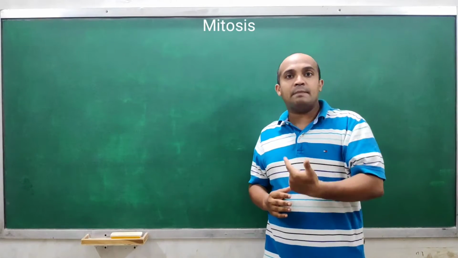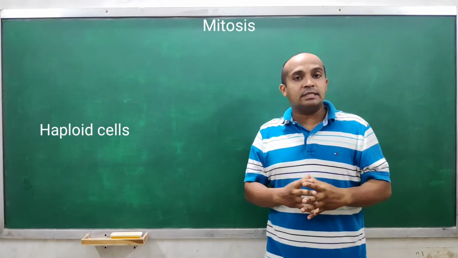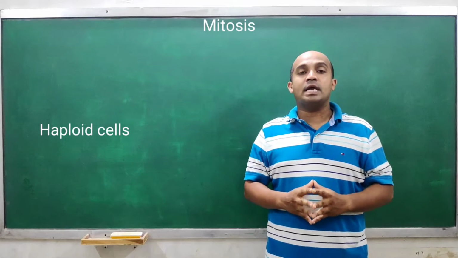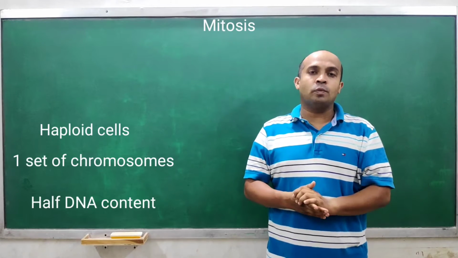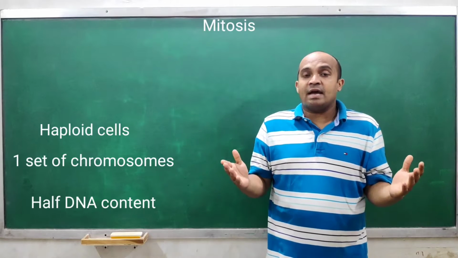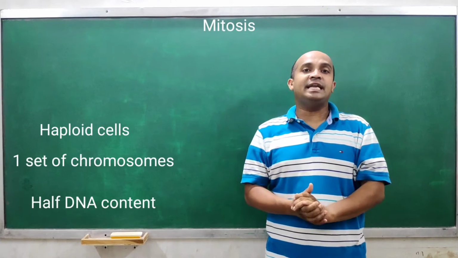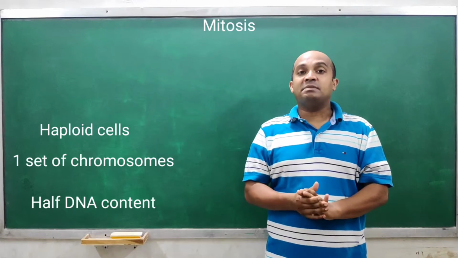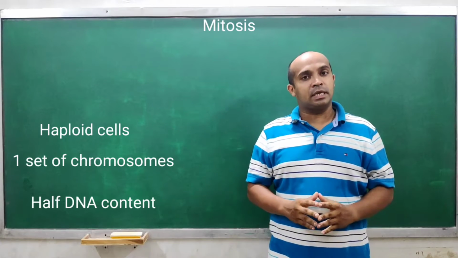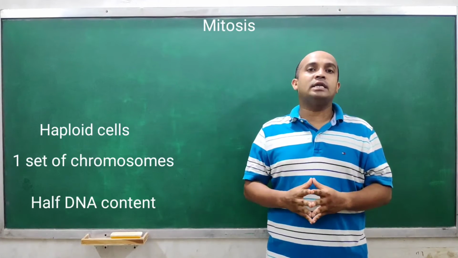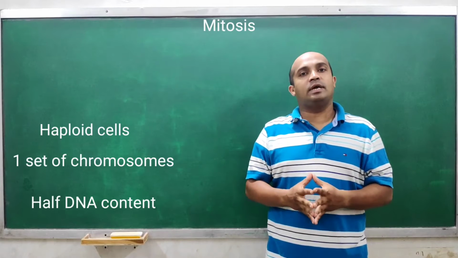Understood? And there is one more type of cell, which is called a haploid cell. These haploid cells have only one set of chromosomes and only half of the DNA content of the cell. That means they have half of the genetic material. So this kind of cell is called a haploid cell.